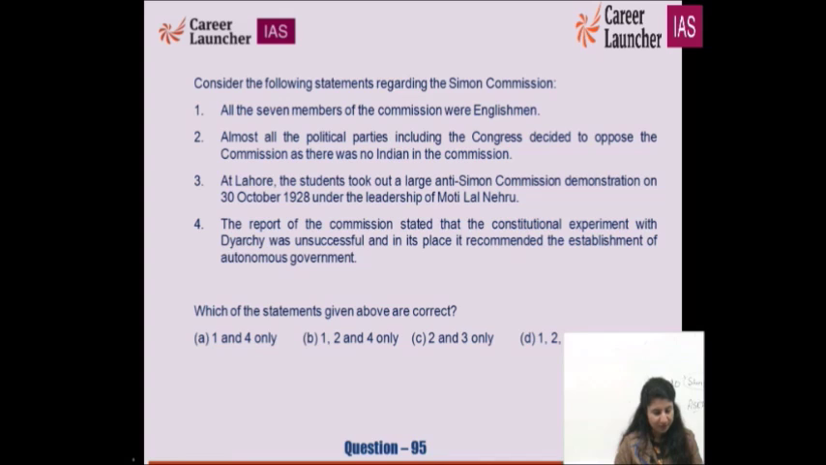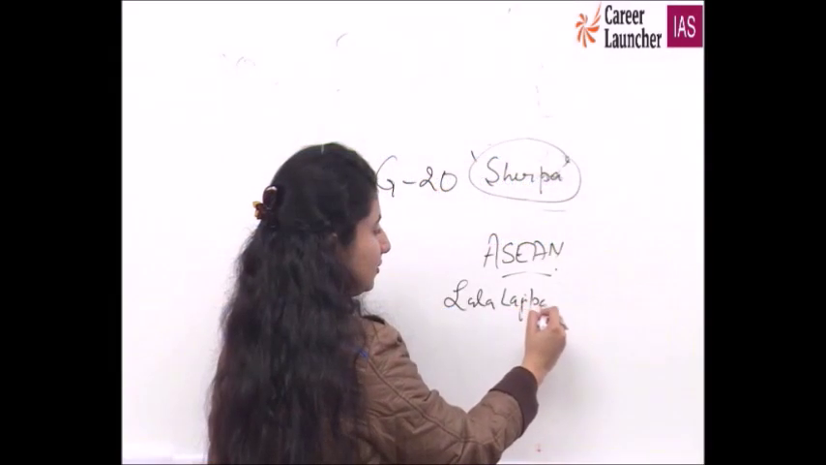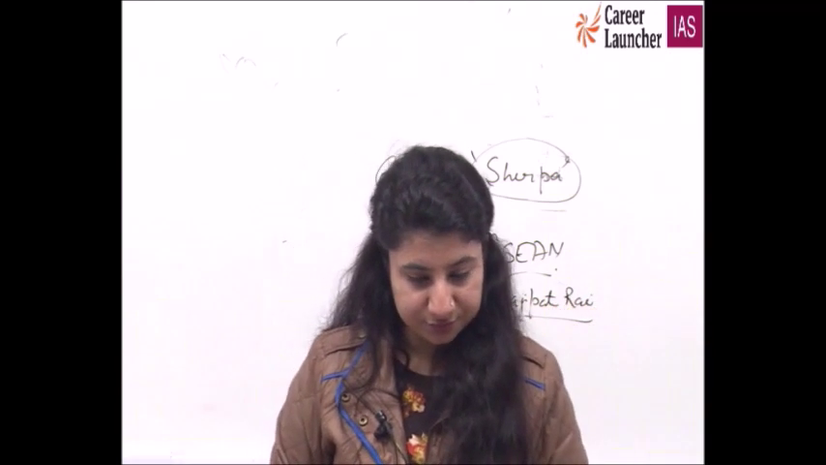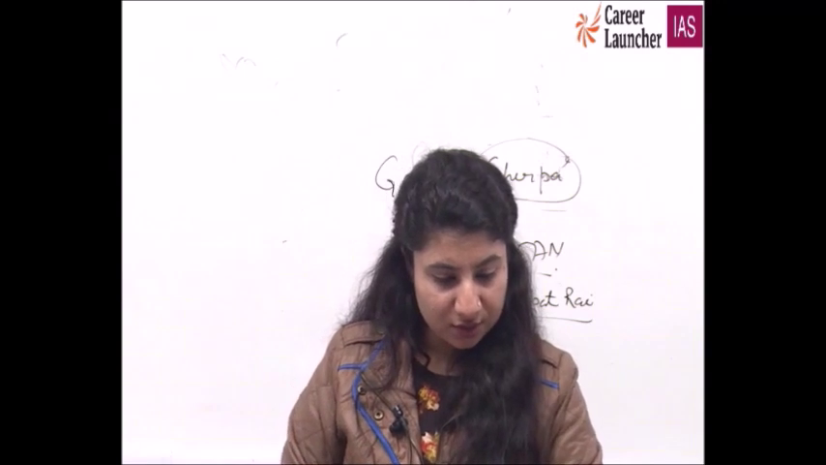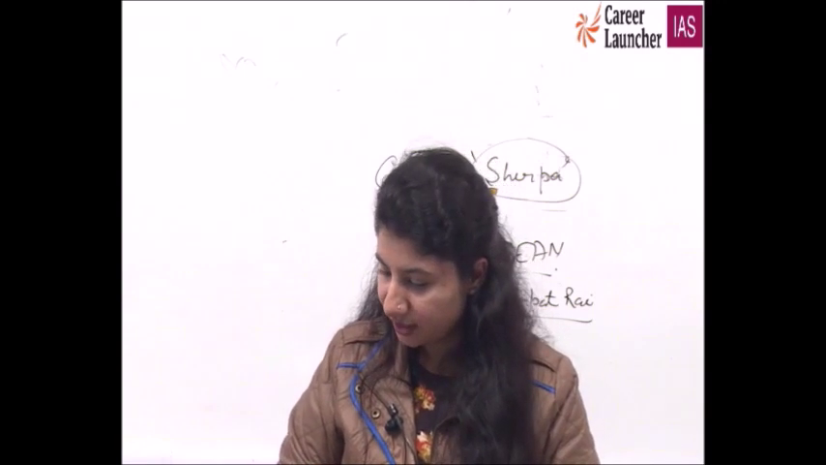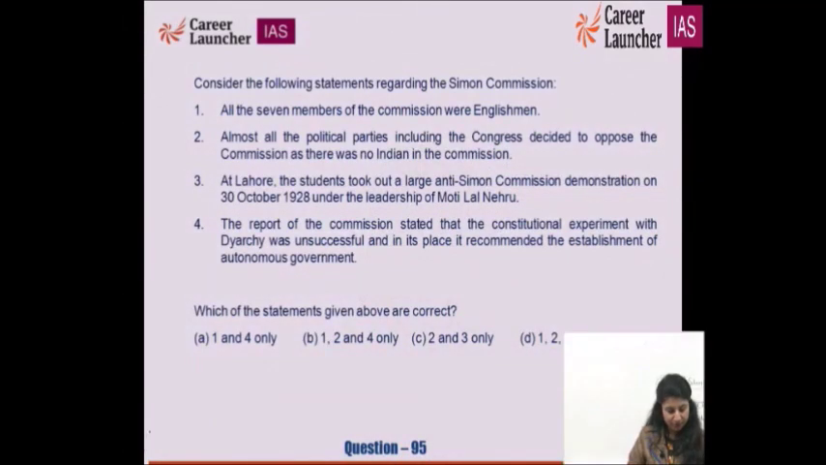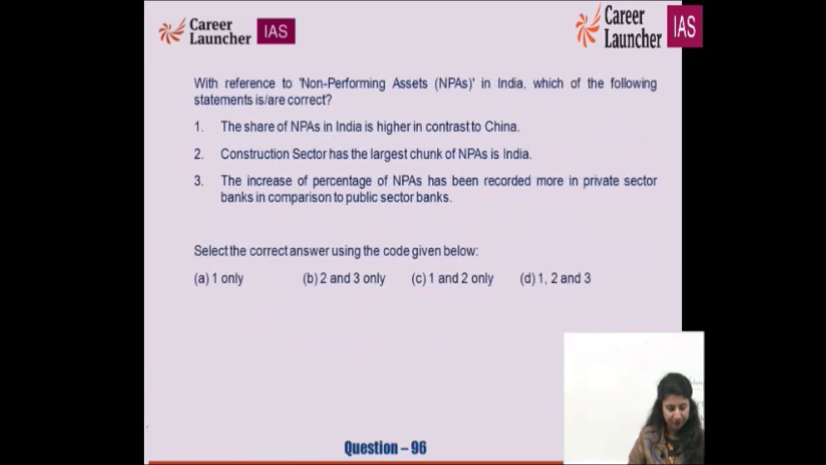What is wrong? All seem correct. But statement number 3, if you look at it cautiously, if you noticed 1928, October 30 and marked it with a question mark, then this statement is wrong. It is Lala Lajpat Rai, not Motilal Nehru. So the third statement is wrong, right? So the correct option for 95th will be B for Bombay: 1, 2 and 4. 3 is wrong because it has to be Lala Lajpat Rai.